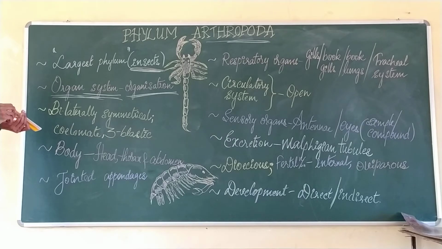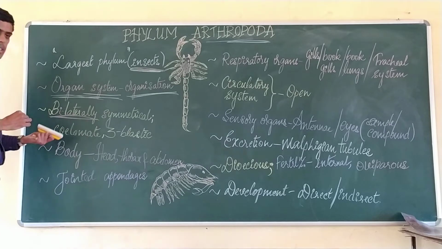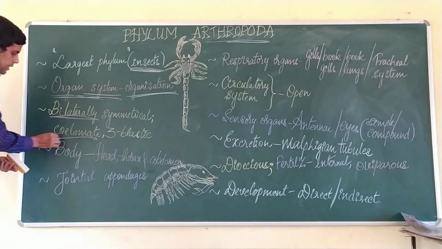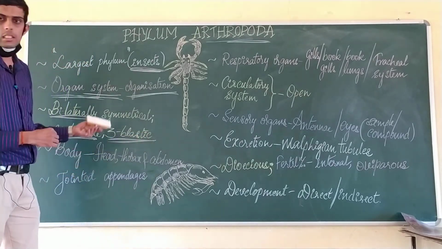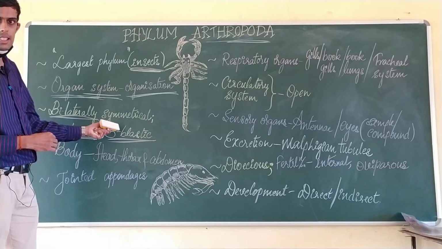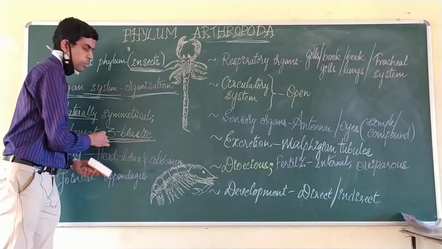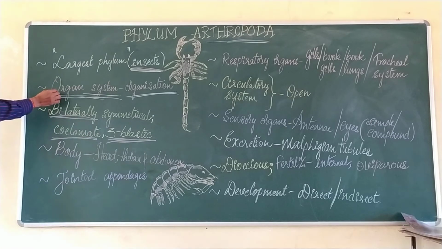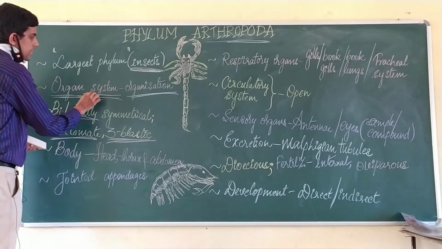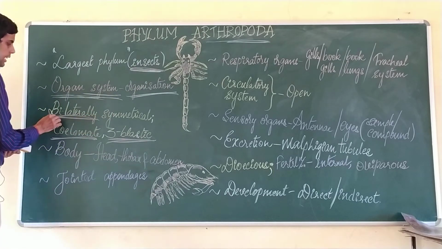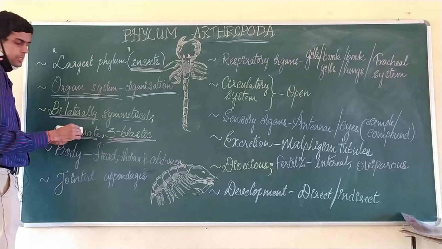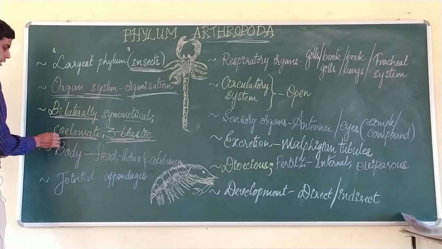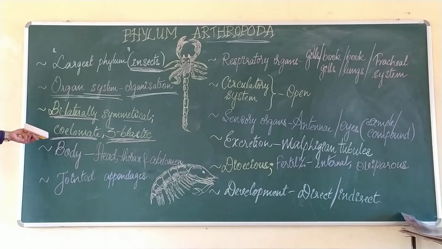When we speak about symmetry, they are bilaterally symmetrical, and they are coelomate organisms with triploblastic organization, that is, they have 3 layers, right? So they are triploblastic, and they are coelomates, that is, they comprise a coelom.